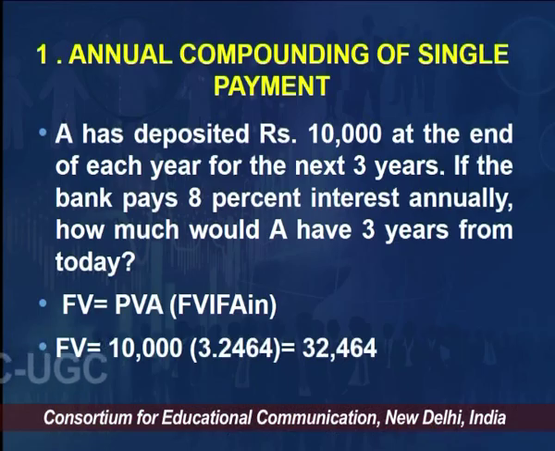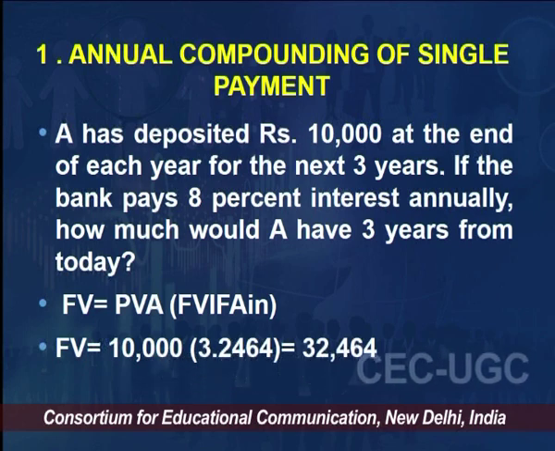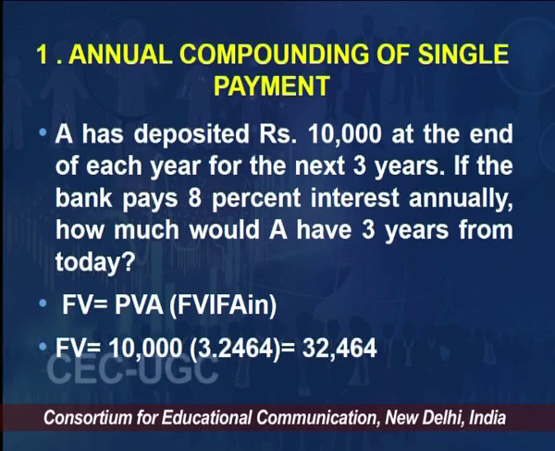So let's learn how this situation works with the help of an example or small caselet. There was a person A, who deposited 10,000 at the end of each year for the next 3 years. If the bank pays 8% interest annually, how much would A have 3 years from today? Here we are taking the future value equation of compounding. Future value is equal to present value of annuity multiplied by future value interest factor of annuity.